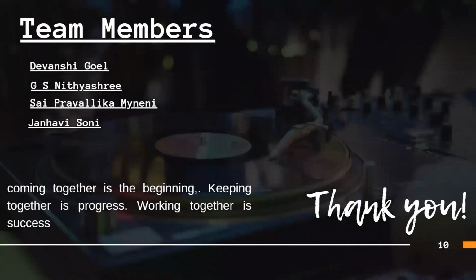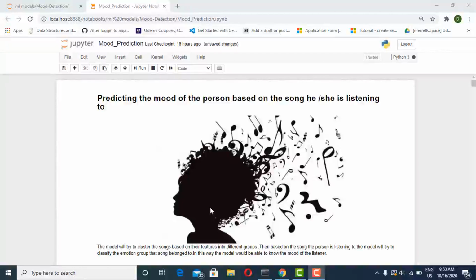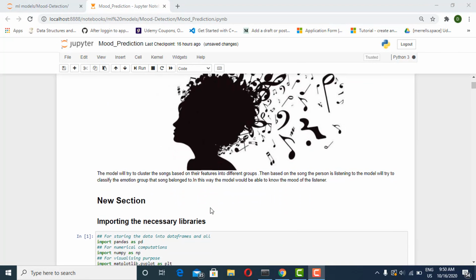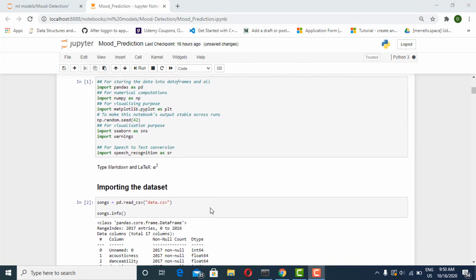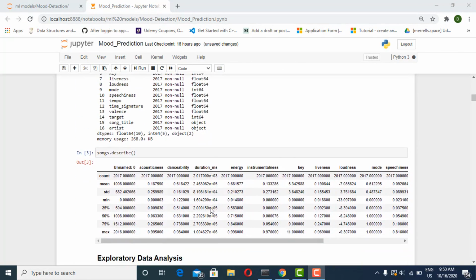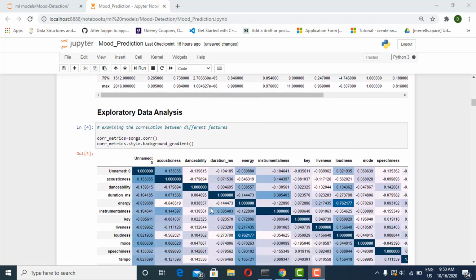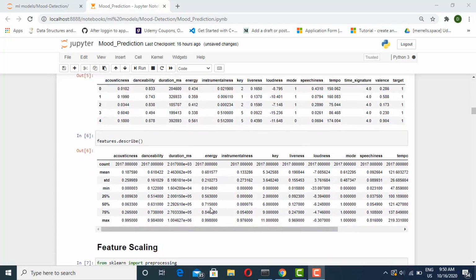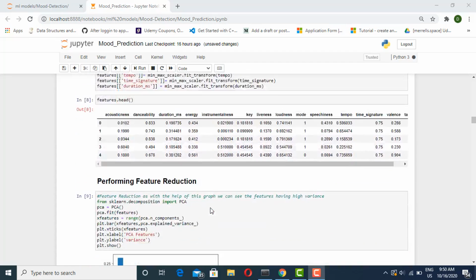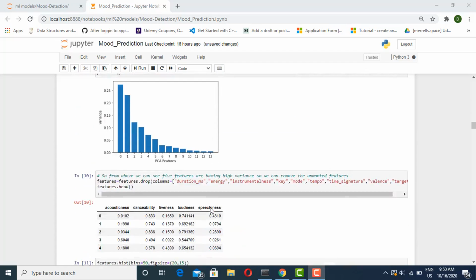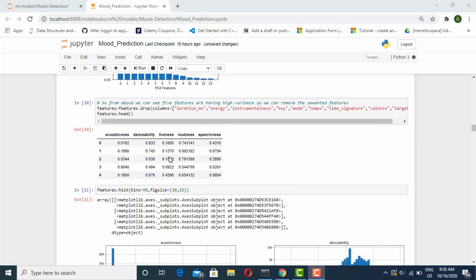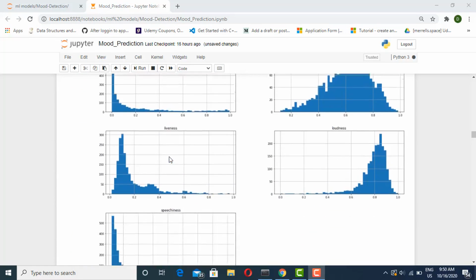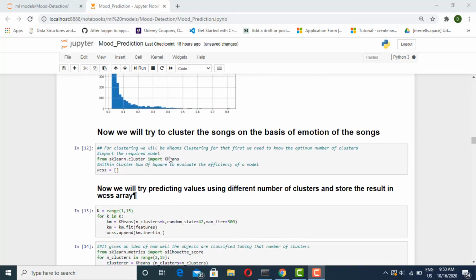The demo goes here. Coming to the demo, the model will predict the mood of the person based on the song he or she is listening to. We started by importing the necessary libraries and the dataset, and then performed data preprocessing by doing some exploratory data analysis, showing the correlation between the data, performing feature scaling and feature reduction, and after removing the data which were not so correlated and did not have much impact, we performed the clustering.